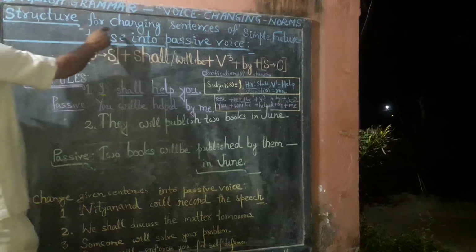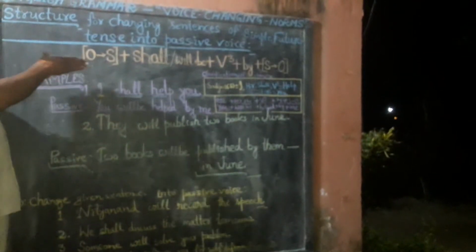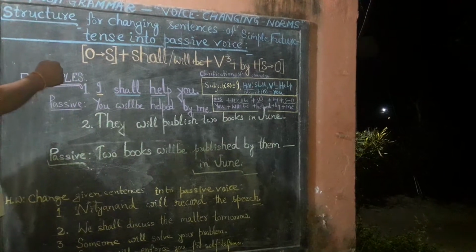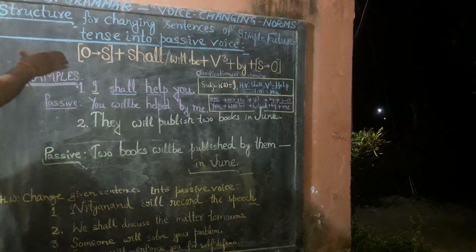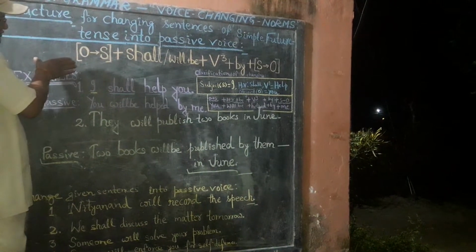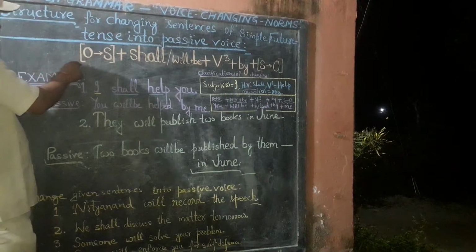A structure for changing sentences of simple future tense into passive voice. Like other sorts of sentences, first of all, we come to know about the given prescribed structure.